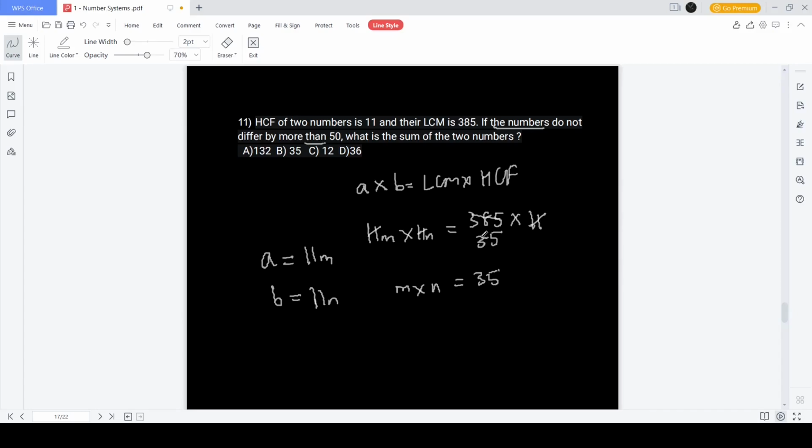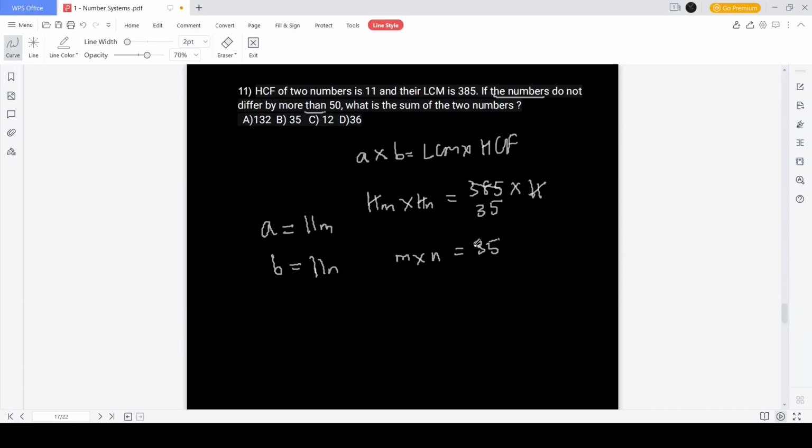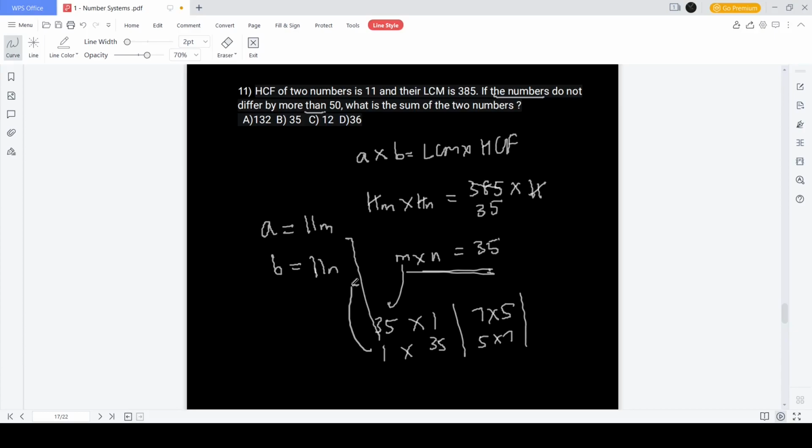M and N are integers. In fact, they're whole numbers. So we can guess the solution from here because 35 is nothing but 35 into 1, or 1 into 35, or we can also write it as 7 into 5 or 5 into 7. So there are four possibilities for the values of M and N. Now, if the value of M is 35 and N is 1, this will be 11 and this will be 385, where the difference of them should not be more than 50. Hence, this combination will not work. Hence, the other combination has to work.